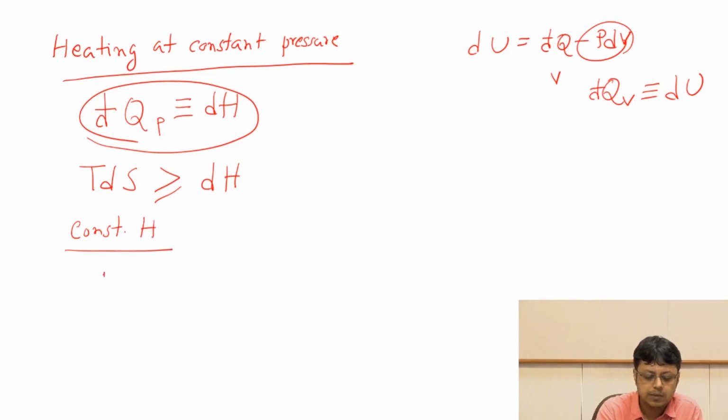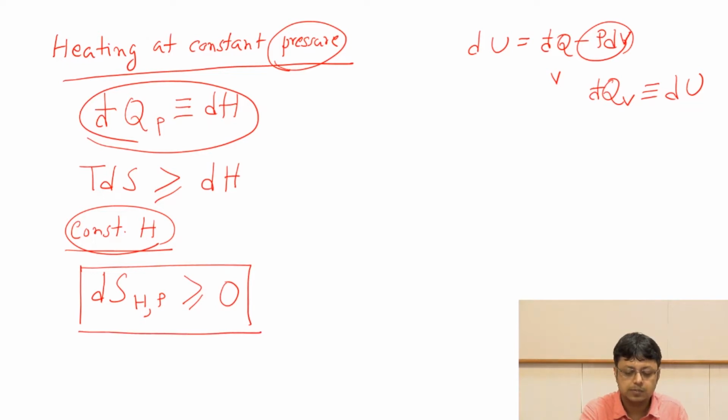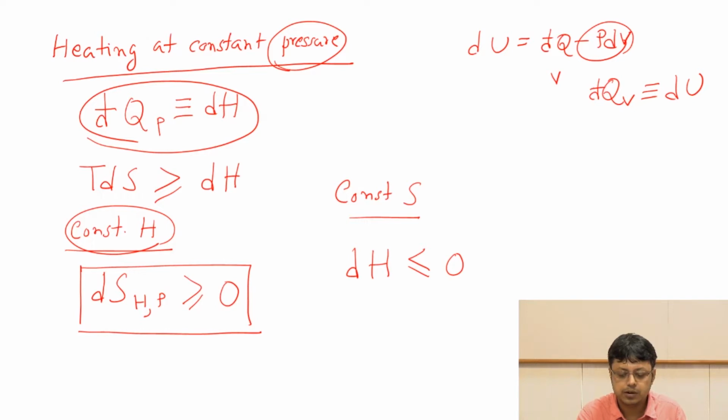As before, you can discover that for constant enthalpy as well as constant pressure, because we have made two constants, one is constant enthalpy, the other one is constant pressure, the spontaneity or equilibrium is given by this equation. And as before, if we do the transformation at constant entropy, then the condition for spontaneity and equilibrium is given by dH less than or equal to 0, where the transformation is happening at constant entropy and pressure.